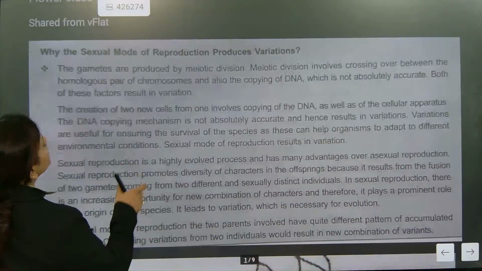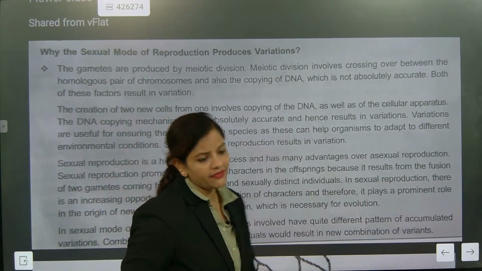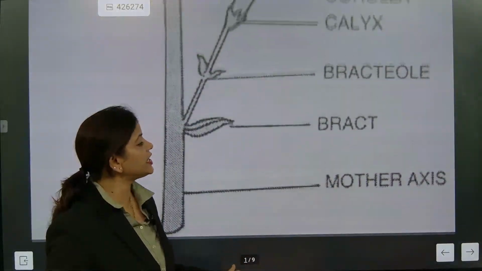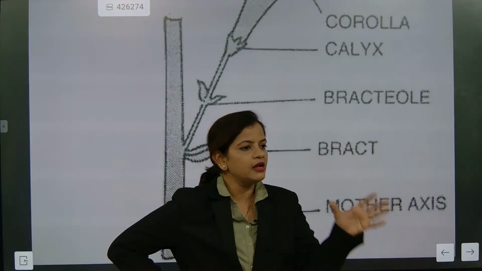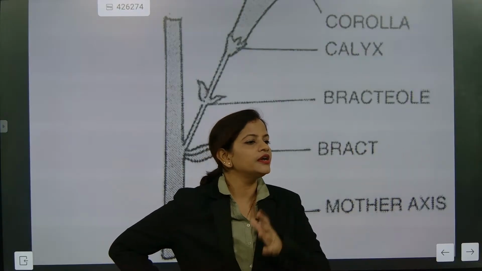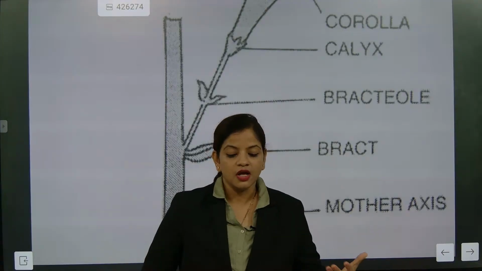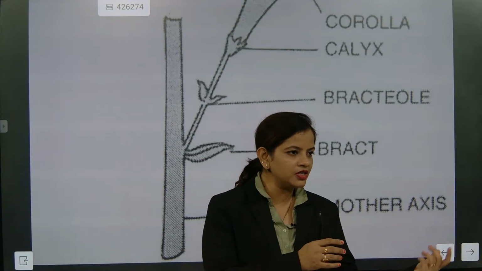Now beta, look at the creation of two new cells from an individual, copying of DNA will be there. So the DNA apparatus will never take the entire copy. Understood? It means father 100% is not taken, mother 100% is not taken. 50% of father and 50% of mother. Understood? So it's not like the total characteristics are taken from either father or mother.